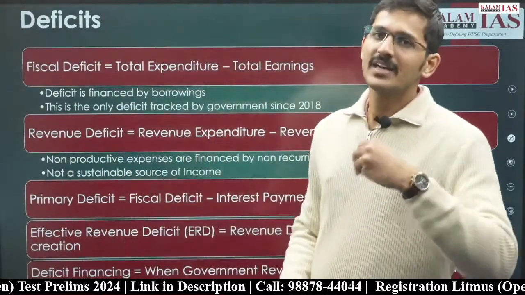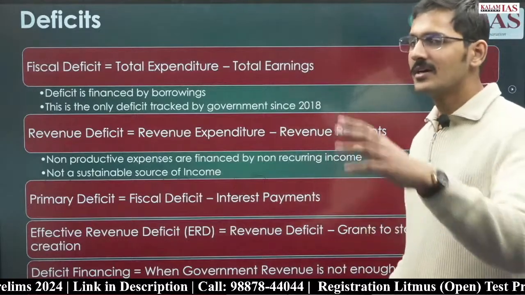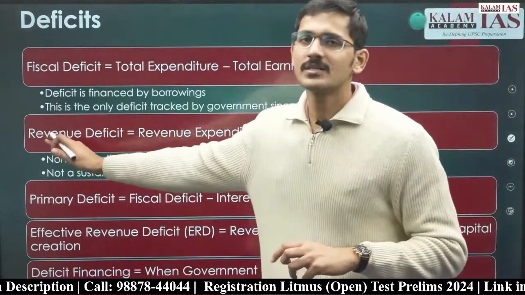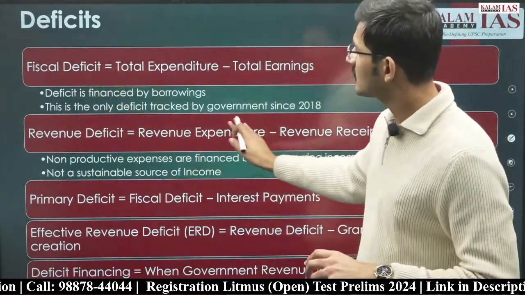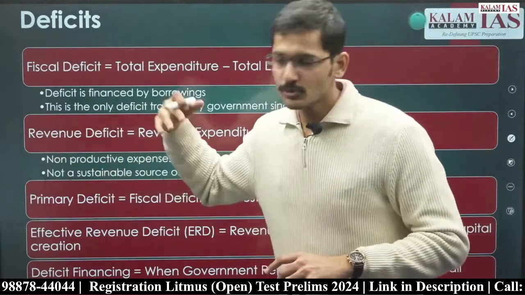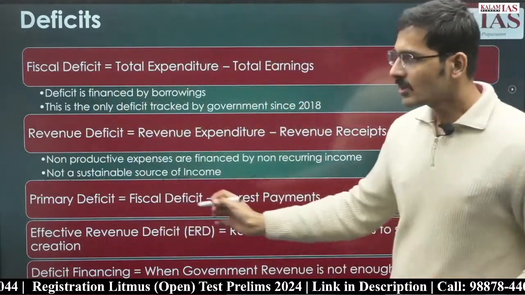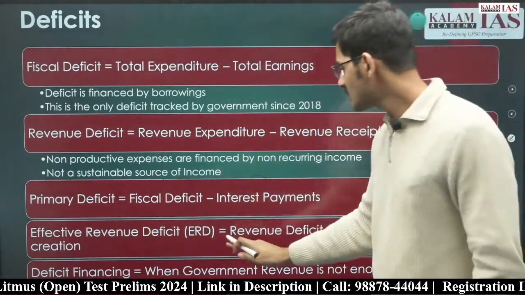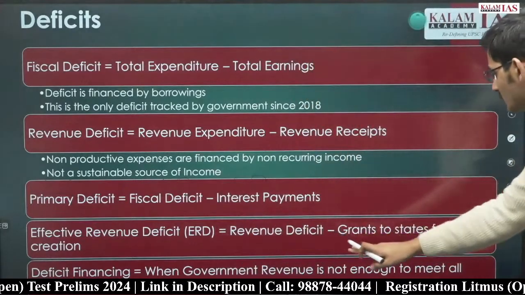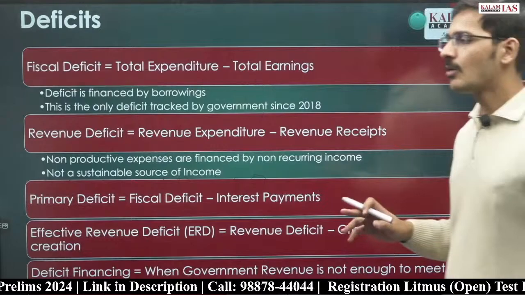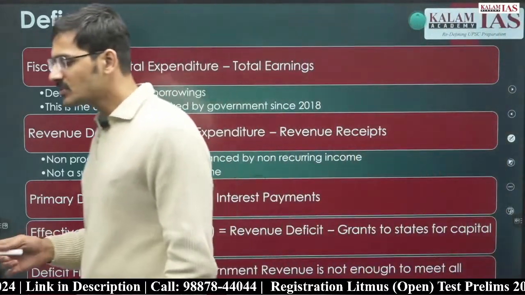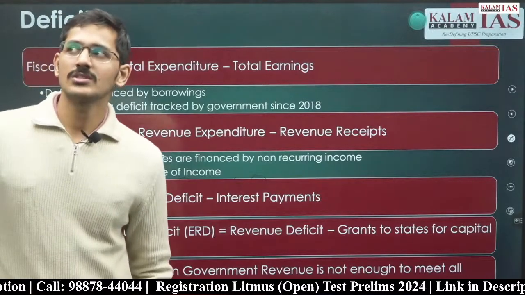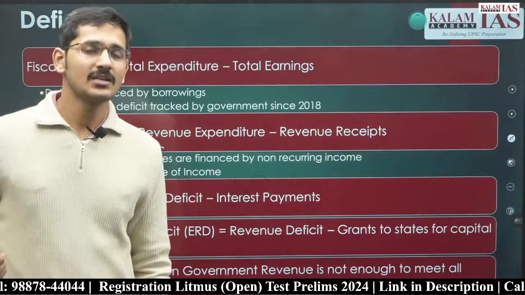For example, government of India gives grants-in-aid to states, that is a very productive expenditure, but that increases revenue deficit. Revenue deficit increase हो जाता है क्योंकि revenue expenditure increase होता है. As a result, revenue deficit also increases. Now, what the government of India did is they started calculating effective revenue deficit. Effective revenue deficit is revenue deficit minus grants to states for capital creation. That out of all the revenue deficit there is, how much is the amount which is only for the purpose that we have given grants to the states for capital creation.